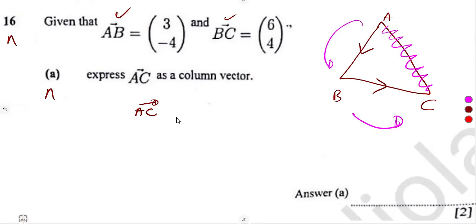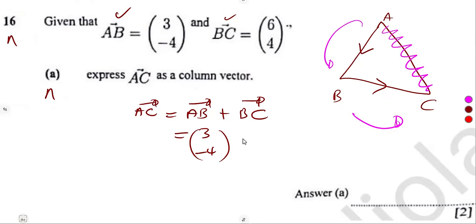So that was the question there. AB plus BC. As column vectors, you can add them. They can give you vectors as column vectors as well. So AB is 3, minus 4, plus vector BC, which is 6, 4.